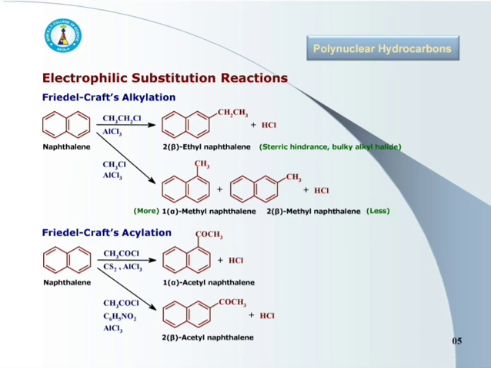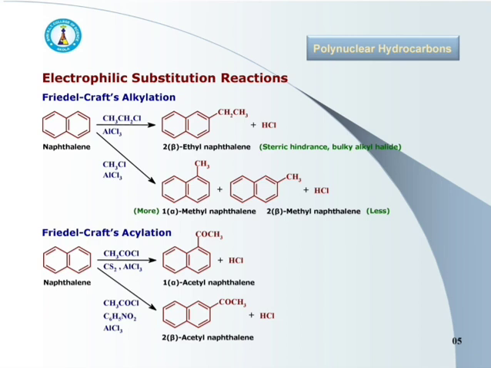Last one is the Friedel-Crafts acylation. Again, see the reaction. Naphthalene on acylation with acetyl chloride in presence of aluminum chloride, that is AlCl3, and solvent carbon disulfide, 1-acetyl naphthalene is obtained.